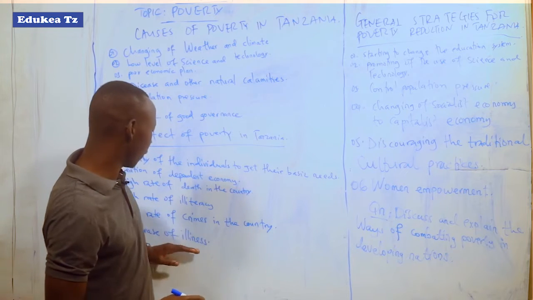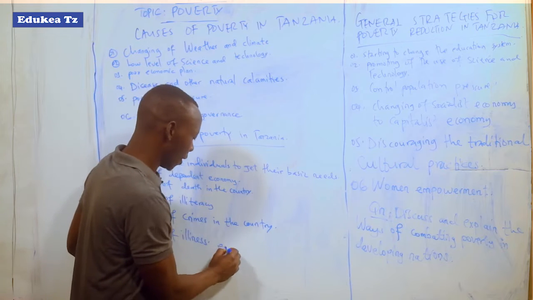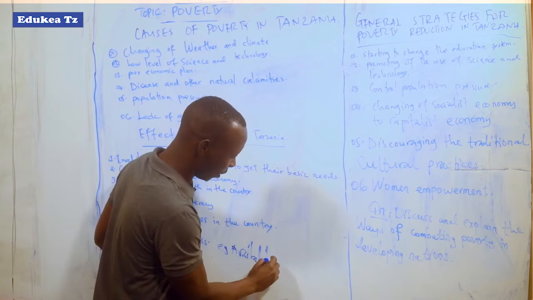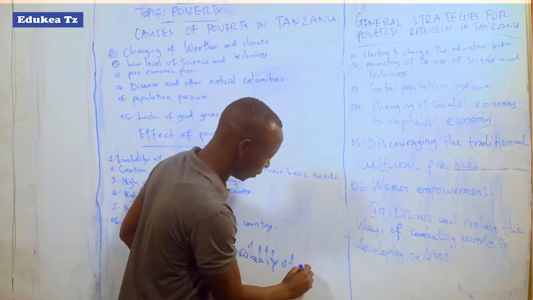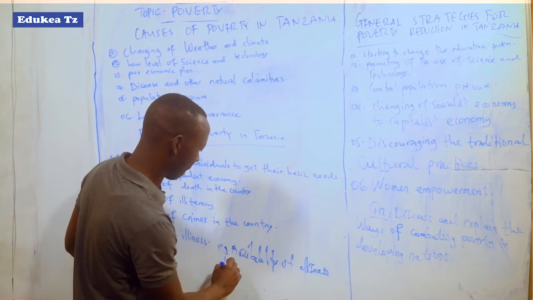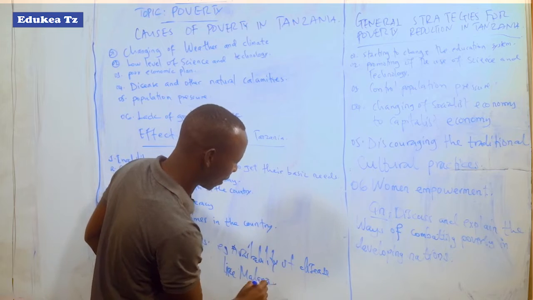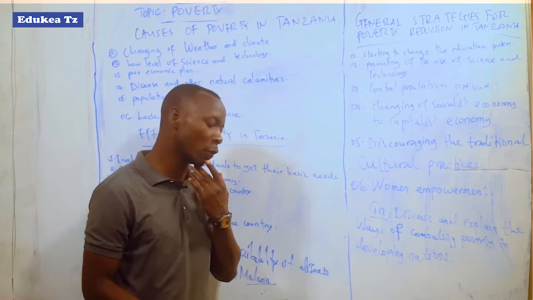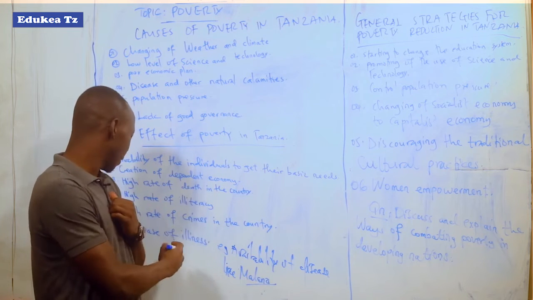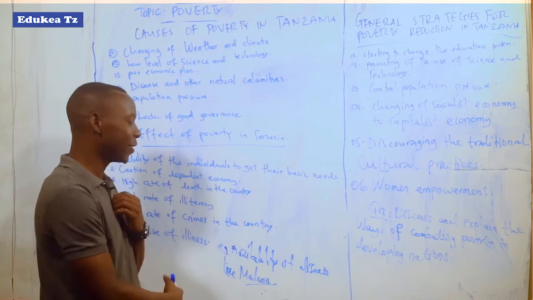Also, there is an increase of illness. This means, for example, there will be availability of disease, like malaria and other diseases, because the government fails to combat those insects that may lead to the spread of disease.